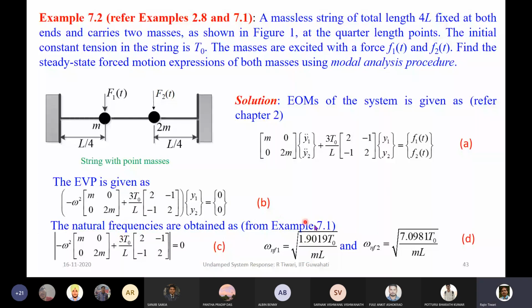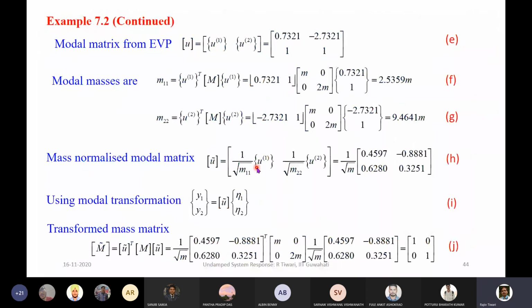The natural frequencies we obtained earlier will be used here. So this is the equation of motion with the force at both locations now, F1 and F2. And from the eigenvalue problem we have the modal matrix, that is nothing but the eigenvectors.